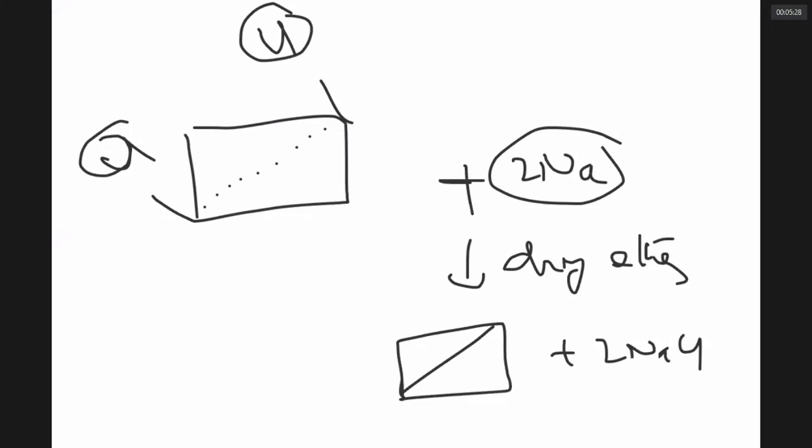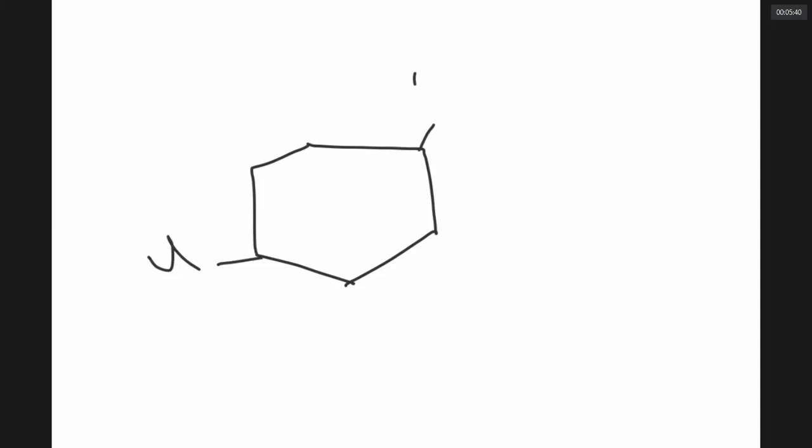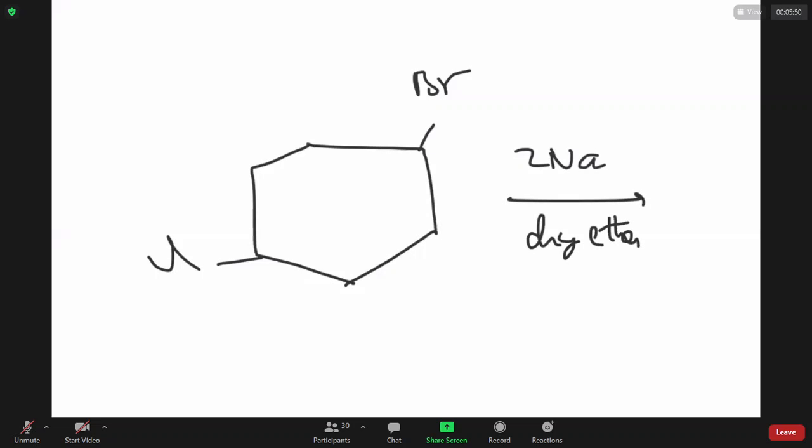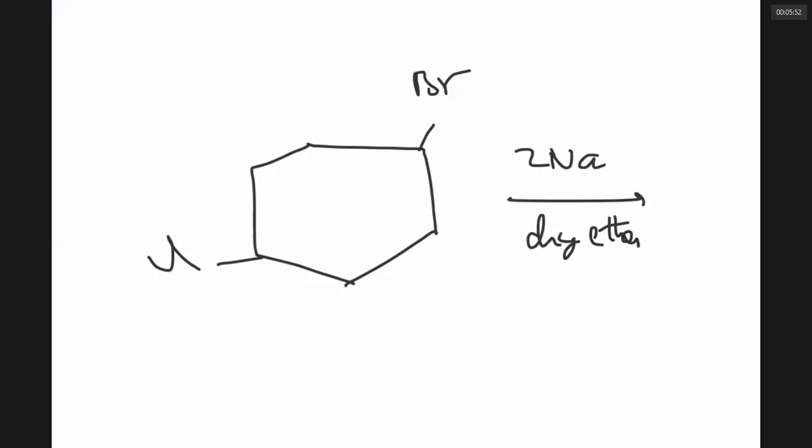Yes, sir. Now, I give a similar question. Suppose I have a compound like this: here I have one Cl, here I have one Br. I am reacting it with sodium in dry ether. What do I get, sir?